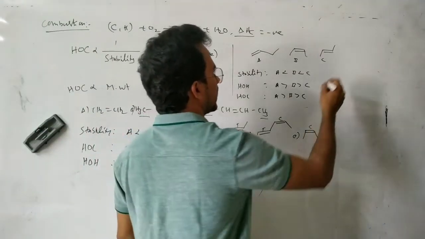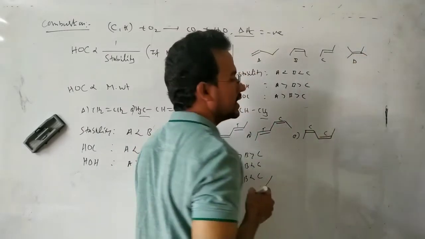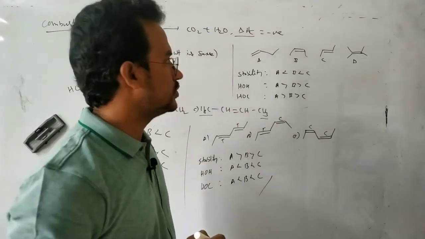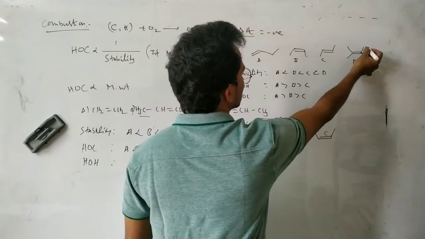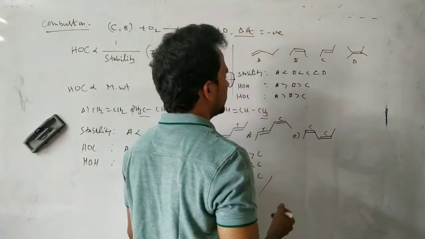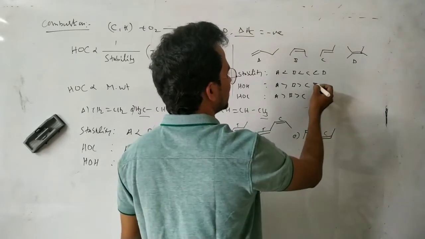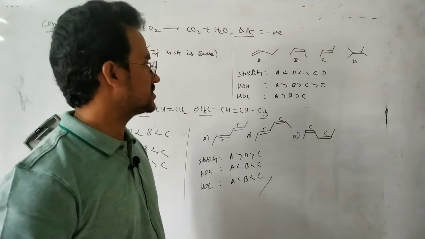But suppose here we add one compound, D, 2,3-dimethyl-2-butene. So which is more stable? D is more stable because it has 12 alpha hydrogens, so more hyperconjugative structures. Now the heat of hydrogenation is less for the more stable compound, so it has the lowest heat of hydrogenation.